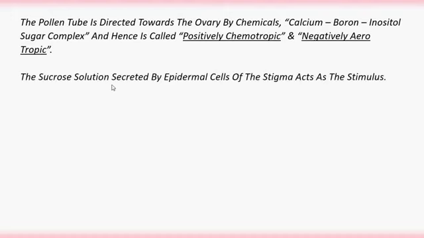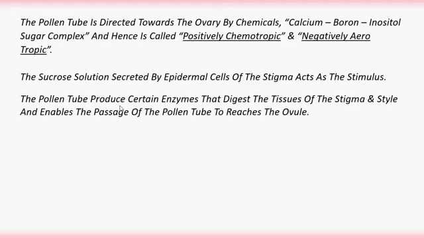The sucrose solution secreted by the epidermal cells of the stigma acts as the stimulus for this interaction of the chemicals. The pollen tube produces certain enzymes that digest the tissues of the stigma and style and enable the passage of the pollen tube to reach the ovule. So the enzymatic reaction digests the cells in the stigma and style to allow the movement of the pollen tube towards the ovule.